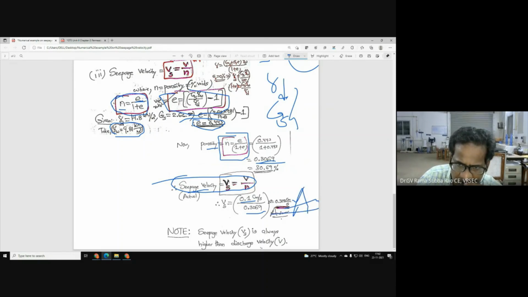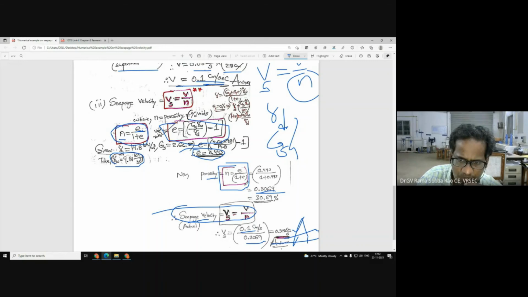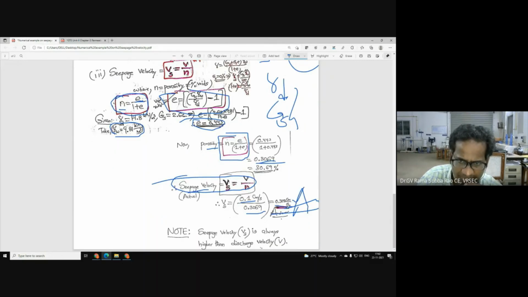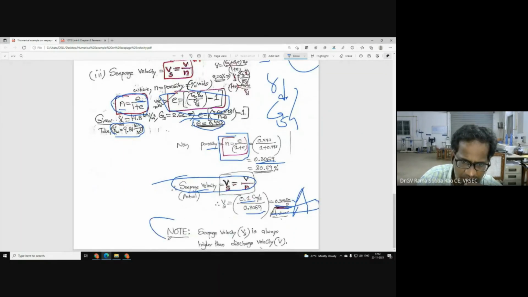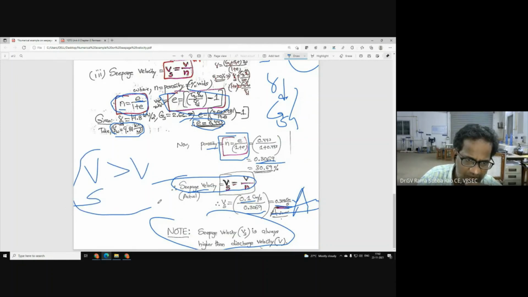Now it is very interesting to discuss that Vs, which I got as 0.325 centimeter per second, is greater than V, which is 0.1 centimeter per second. That's why it is always worthy to mention that seepage velocity, the actual velocity, is always greater than the superficial velocity.